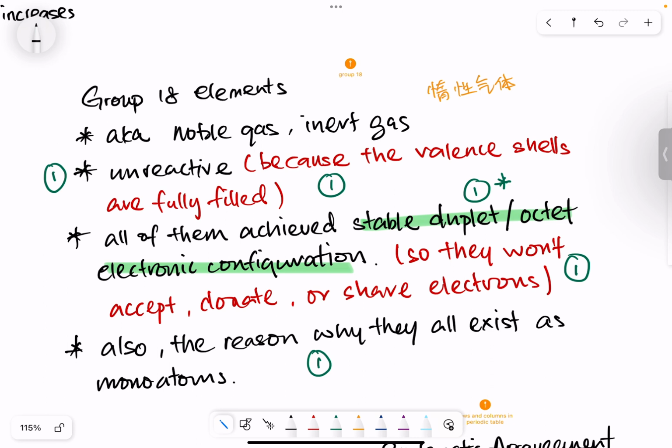And as for elements like sodium or magnesium, by losing electrons they can get into the electronic configuration of, let's say, argon or neon. Most likely it will be neon, because after sodium loses one electron, it's going to be 2.8, which is the electronic configuration of neon.